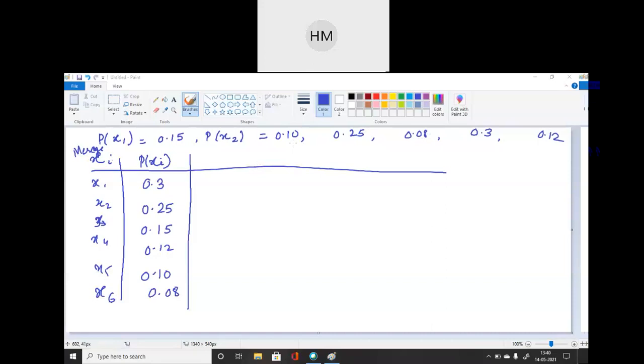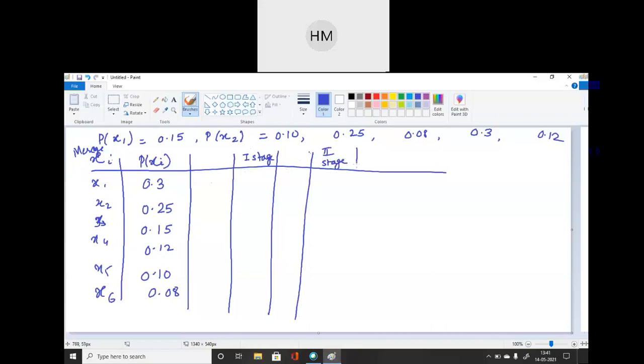Then what we have to do? Here many stages will be required, but before writing every stage you have to leave one column blank. ठीक है. फर्स्ट स्टेज से पहले एक कॉलम ब्लैंक. ठीक है. सेकेंड स्टेज से पहले again one column blank. This is my second stage of reduction. Okay.